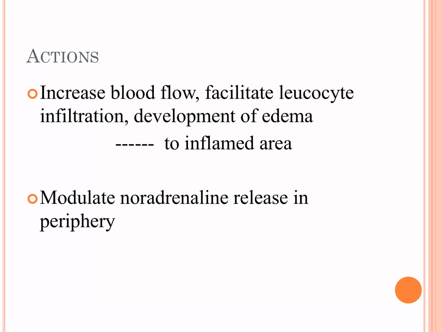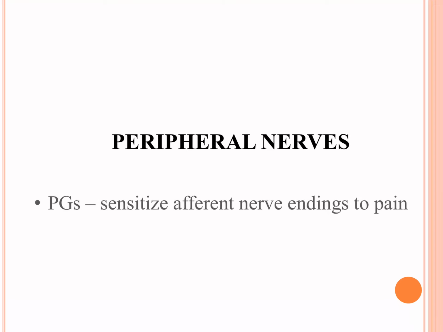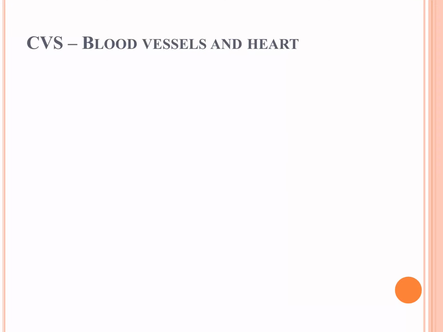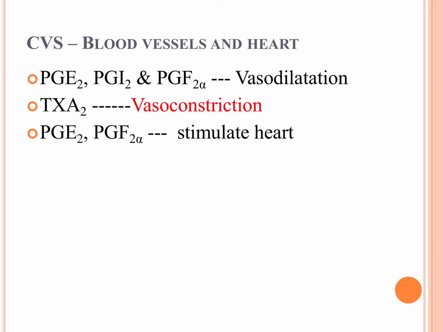What are the actions of prostaglandins? They are involved in formation of inflammation similar to that of histamine. They are also involved in release of noradrenaline. On the peripheral nerves, they cause pain. In the blood or in the CVS, already we understood thromboxane A2 is a vasoconstrictor.